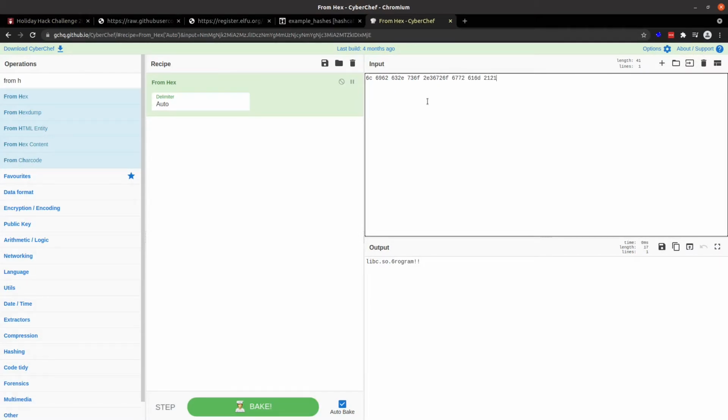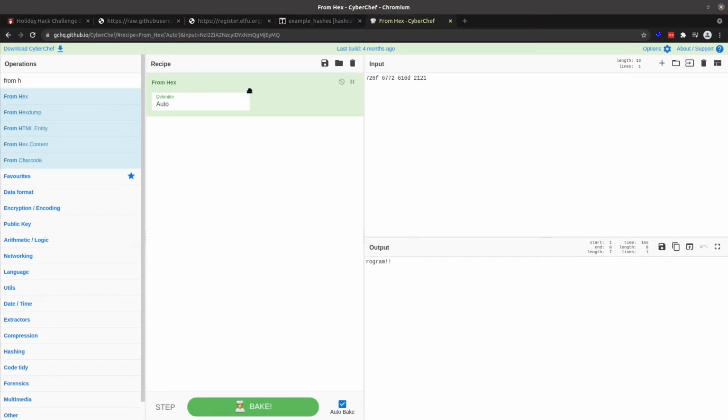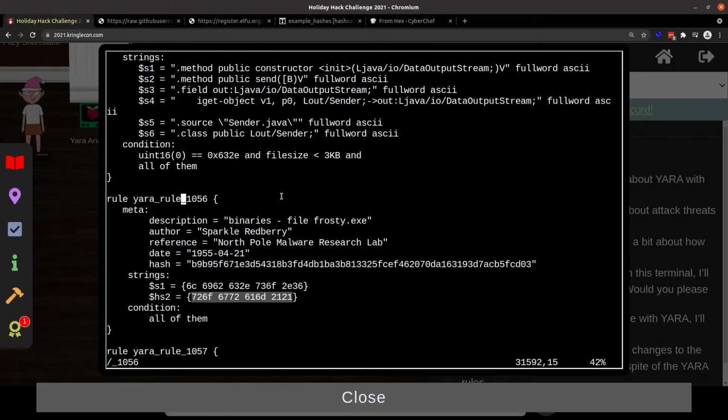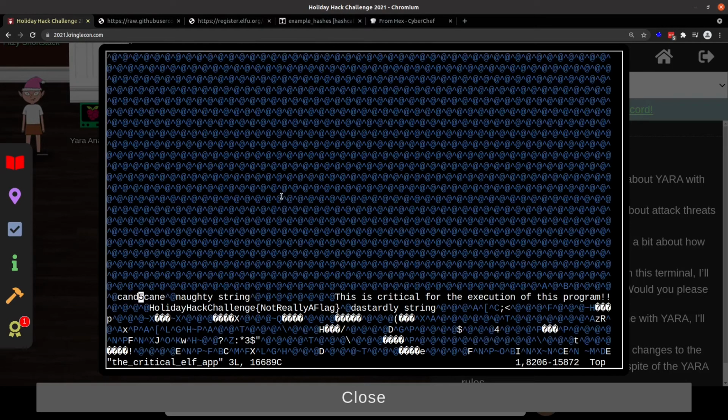Okay, this one looks better. It's just "rowgram" with 2 exclamation points. That does not look like something that's part of the code. So given that we only have to change one of them, let's change rowgram. This would be much nicer to do if I had tmux going, I could have panels and show the rule in one and the binary in the other, but we're in this terminal, so we're going to make it work.